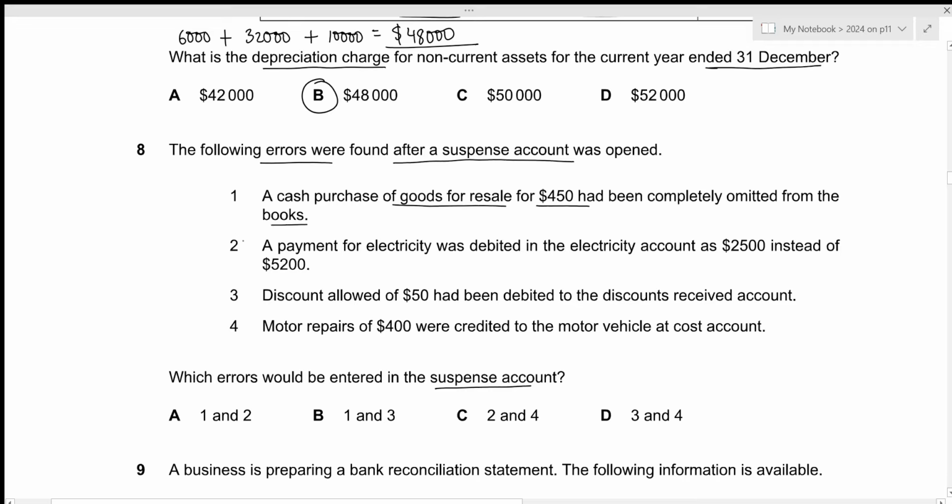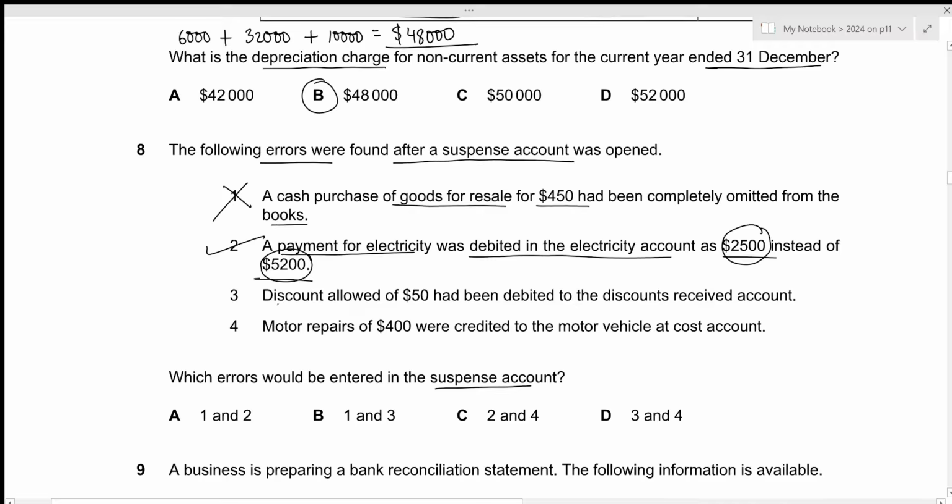Remember that error of omission will not be reflected by the preparation of trial balance, which means that this will not affect the suspense account. This will not be entered within the suspense account. Then for the second one, a payment for electricity was debited in the electricity account as 2,500 instead of 5,200. This is the error of transposition. We needed to include the amount of 5,200, but instead we flipped the 2 digits and entered the amount of 2,500. Error of transposition will be disclosed by the preparation of trial balance, which means that this will be entered in the suspense account.